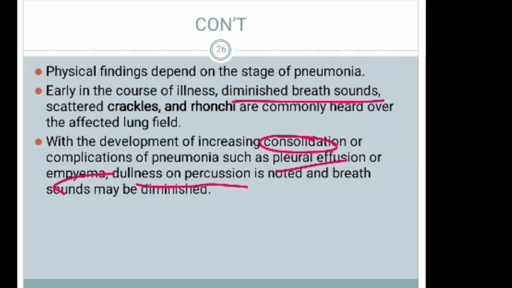Physical findings depend on the stage of pneumonia. Early in the course of illness, diminished breath sounds, scattered crackles, and rhonchi are commonly heard over the affected lung fields. With the development of increasing consolidation or complications of pneumonia such as pleural effusion or empyema, dullness on percussion is noted and the breath sounds may be diminished. If the patient develops consolidation or complicated pneumonia, there is dullness over the affected parts of the lung.